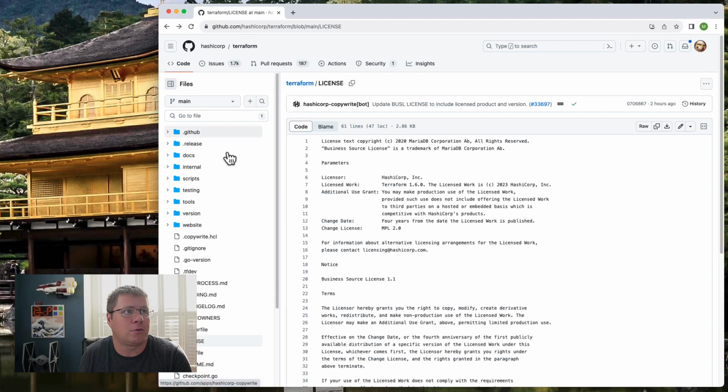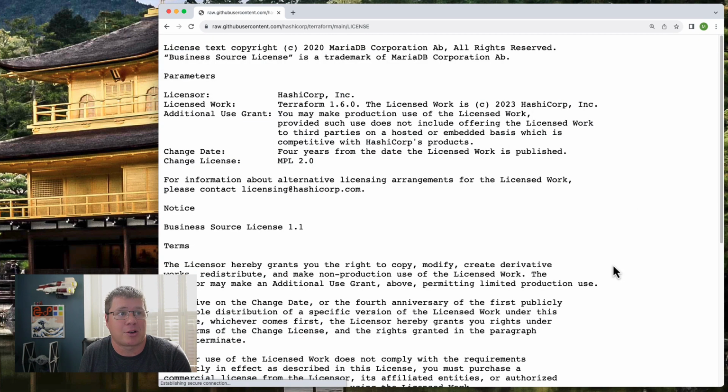So here we are. You can go find the license. It's at the Terraform repository. I don't spend a lot of time at the Terraform repository because I use Terraform. I spend most of the time looking at the Azure RM provider and the other providers that I use. I've never contributed to the Terraform repository. I have contributed to the Azure RM provider, and I write my own HCL modules and all that stuff. But this is kind of the first time that I'm actually looking at the license. So anyways, here we go.